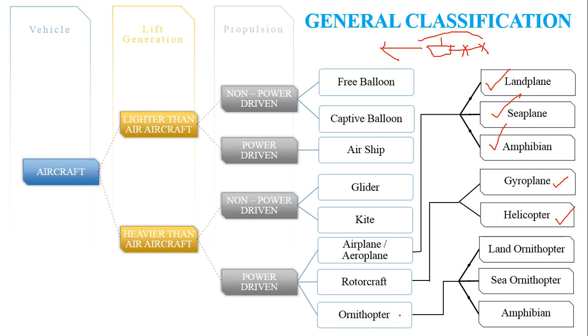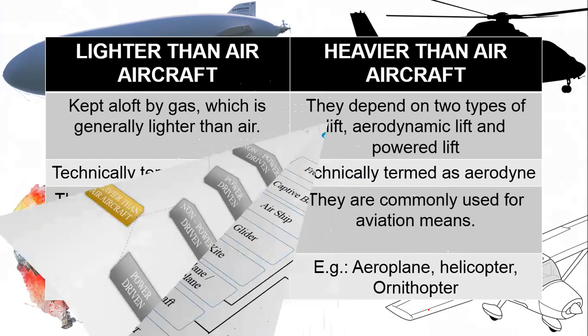When we get into the case of the ornithopter, an ornithopter is nothing but the replication of a common bird which we are seeing. So it is a biomimicking process. It can also be a land-based ornithopter, sea-based, or amphibious ornithopter. The main feature of an ornithopter is that the aircraft gains lift by flapping its wings, a similar mechanism to that of birds.